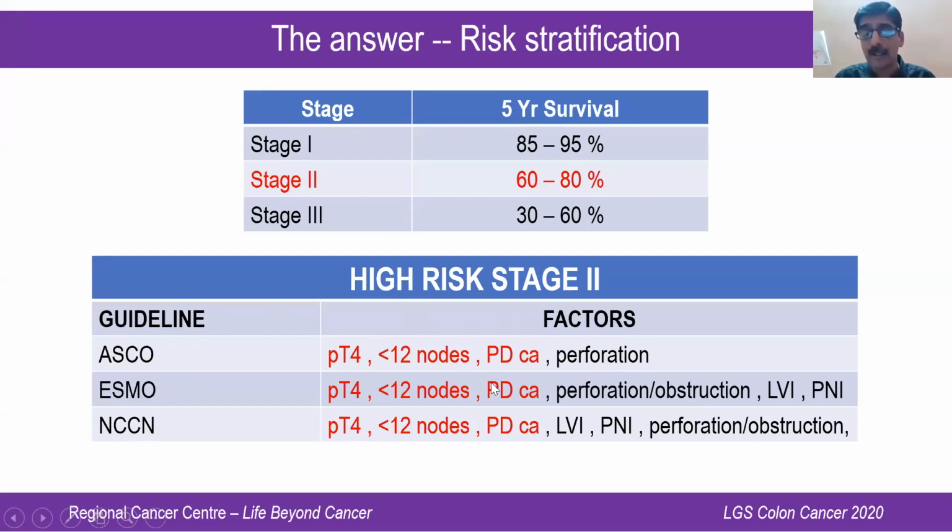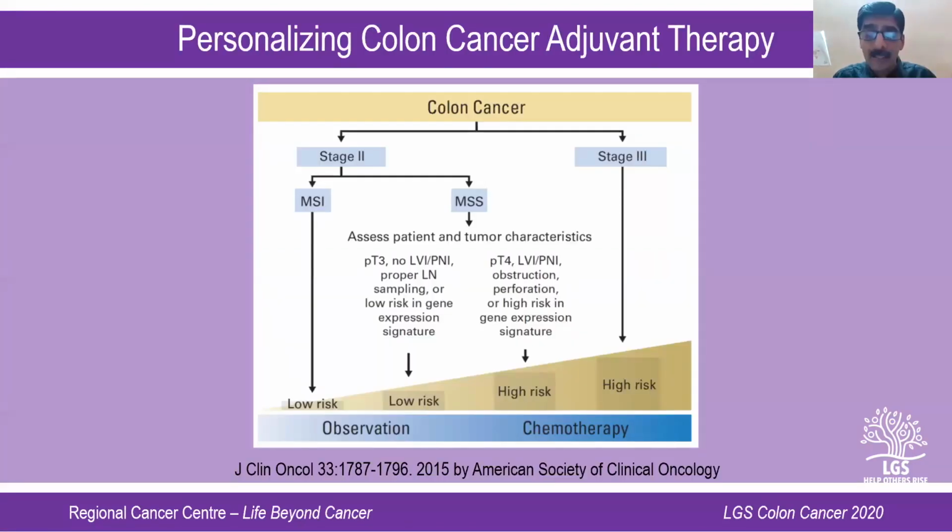So you have to take a call on stage 2 patients. You have to categorize the patients into high risk and low risk and tell them that the outcome is going to be poor. The benefit of chemotherapy is also not very conclusively proven, but since you are a high risk patient, you would need chemotherapy. But currently we are moving on to what is known as personalizing cancer therapy even in stage 2 patients.